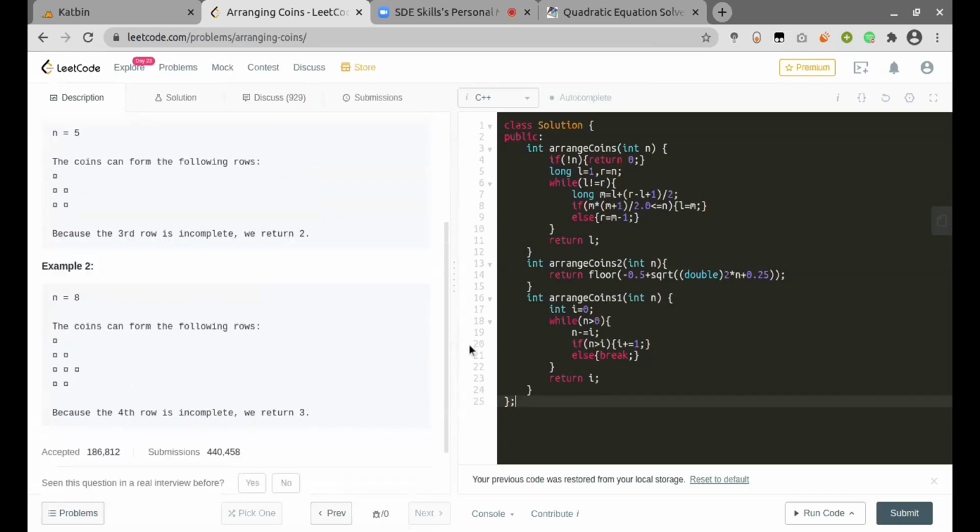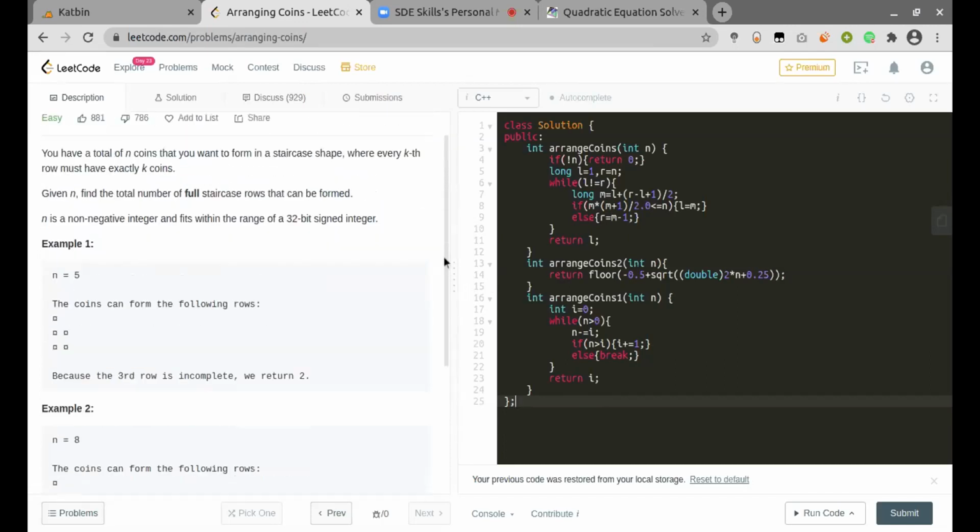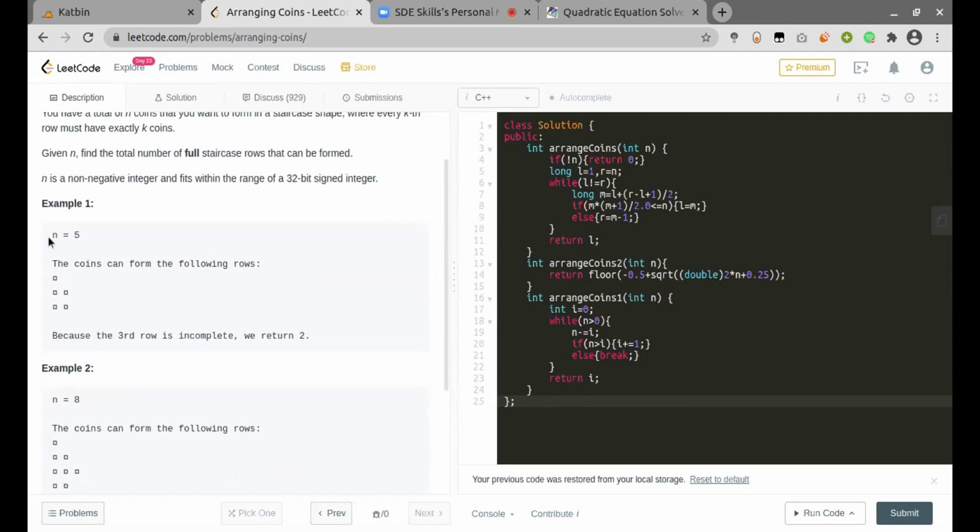The most brute force one would be to just linearly traverse from 1 to n and then check at any instant if the given formula goes out of the value of n, we can just break out there. So that would be the most brute force one. Then we can further optimize it to square root of n, and then again to log of n. Cool, that's perfect.